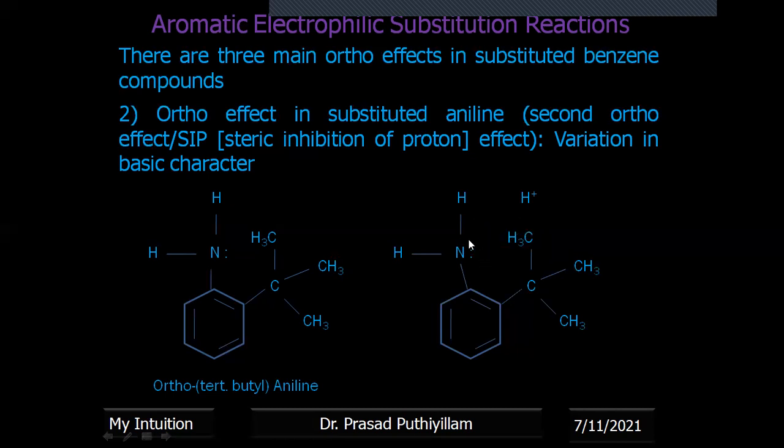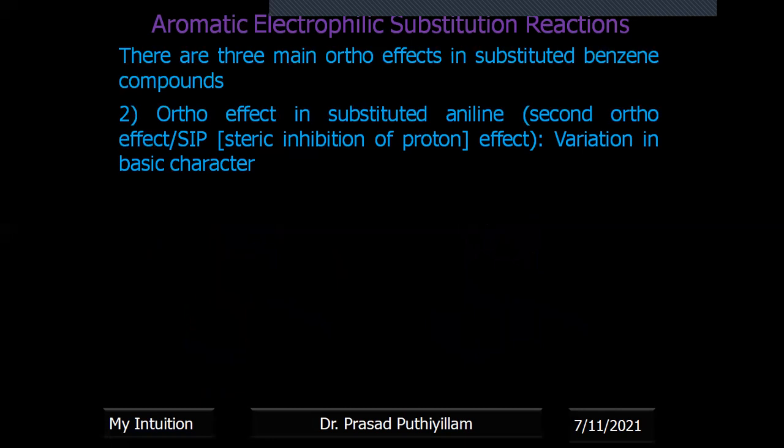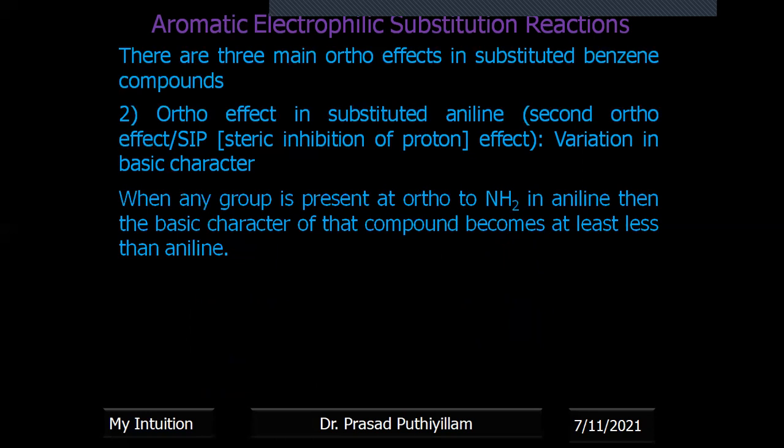It covers this nitrogen with its lone pair of electrons. The electron density is covered, which is represented with a circle there. Therefore, the lone pair of electrons cannot donate electrons to the proton, because there is a group which blocks that. Therefore H plus cannot be attracted to the nitrogen easily, so we can say that the variation in basic character is present.